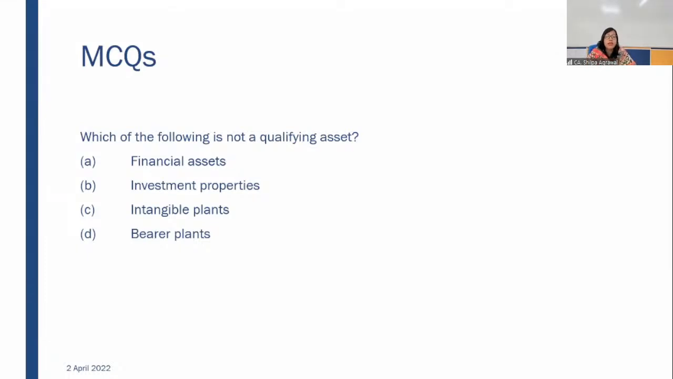MCQ: Which of the following is not a qualifying asset? Financial assets, investment properties, intangible assets, or bearer plants. Which will not be a qualifying asset?